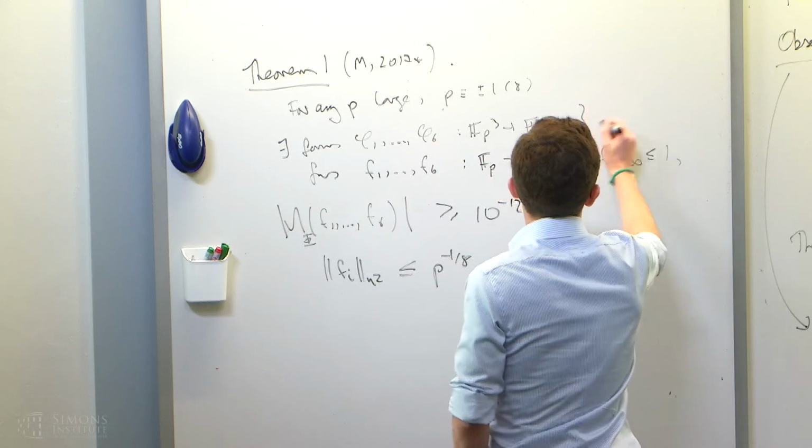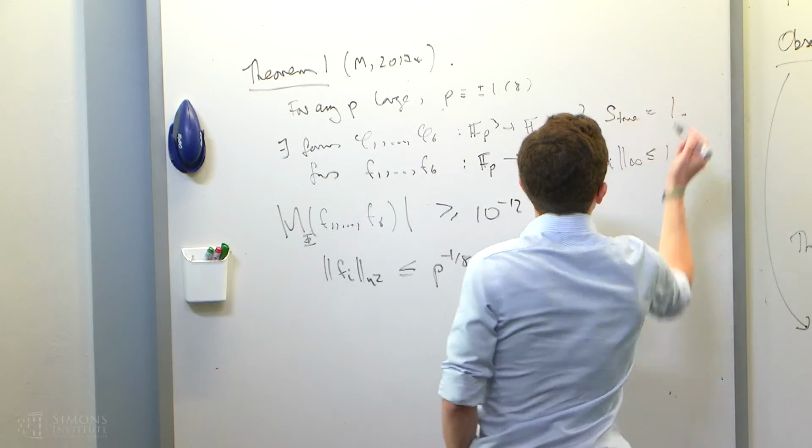Okay, but the system does have true complexity equal to 1.